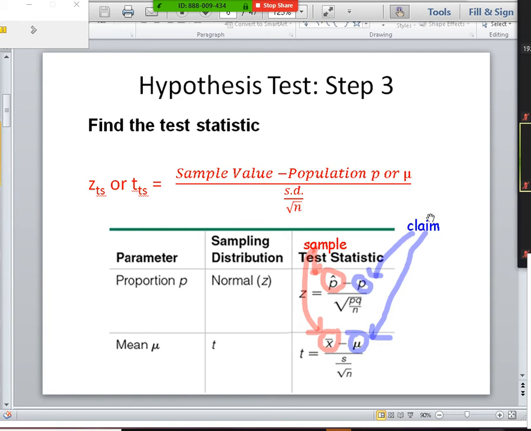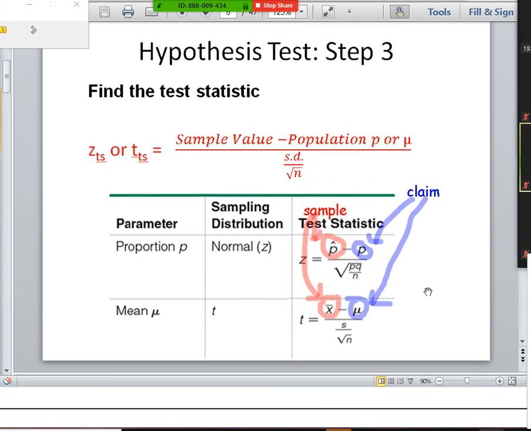Claim, whatever is in your claim, that is your p and your mu. So the p or the mu, those come from the claim. Whatever your claim was, that's the number that goes there. People mix these up all the time. The claim is your p or your mu. Right, so that's where those come from. And then pq over n or s over square root of n. All right, so those seem good.